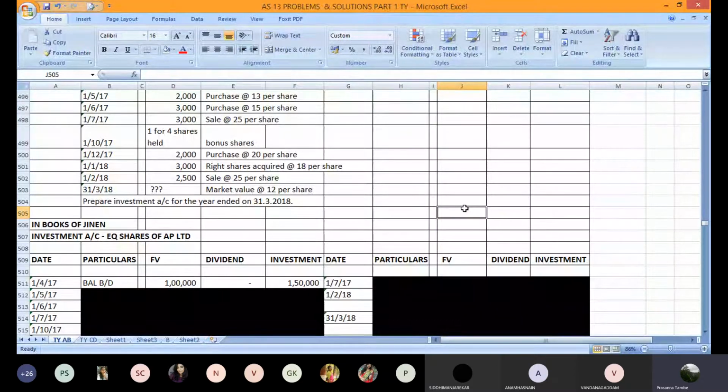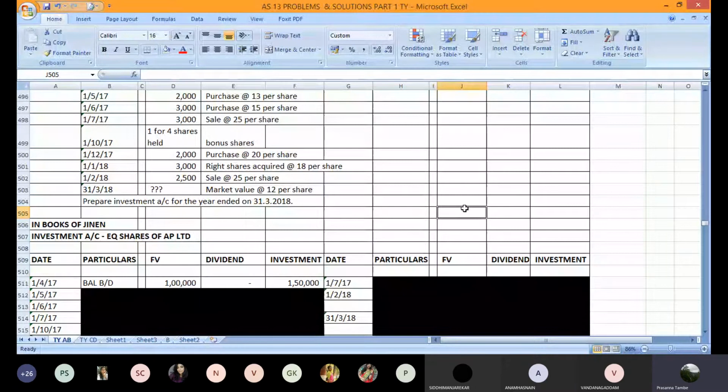So 10,000 shares into 15, 150,000 rupees opening balance. All of you can note down the opening balance in the ledger. Then we will go to the next transaction. Finished with the opening balance?